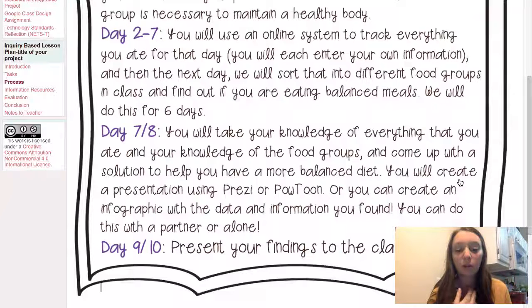I did say they can work with a partner or alone just because some students don't like to work with partners, but I'm encouraging it. I just want them to use as many technological resources as possible within this because I want them to be figuring out the essential questions on their own.